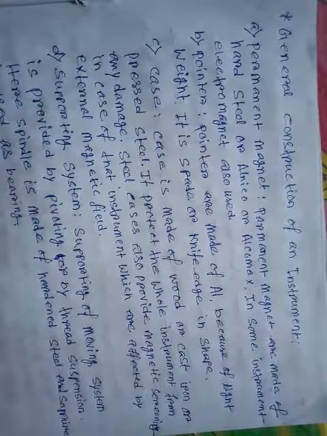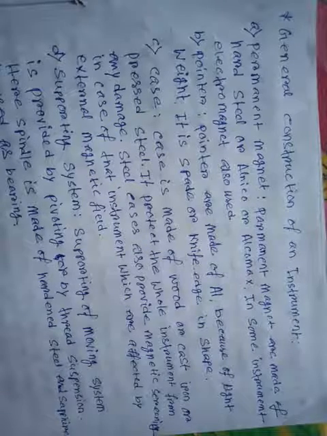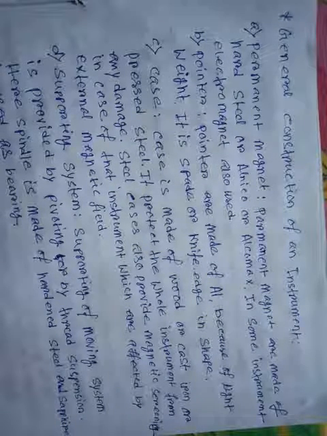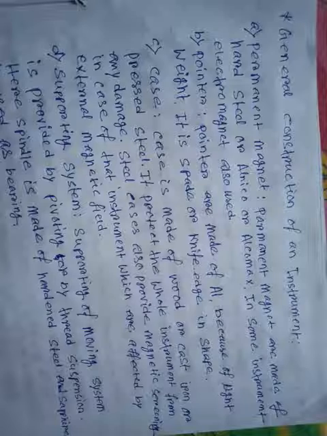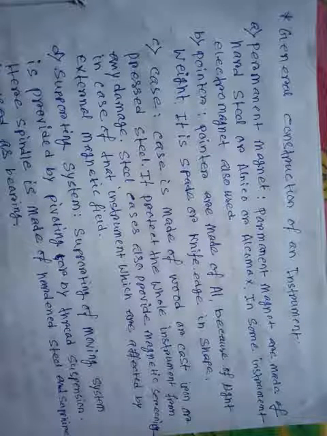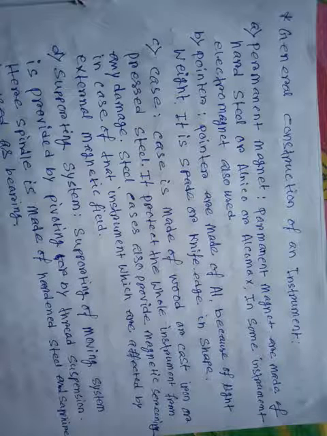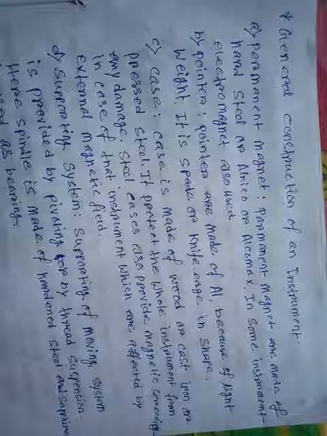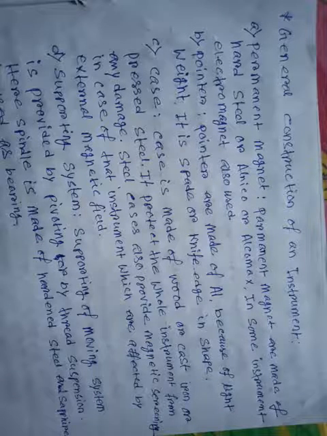Option C, case. The case is made of wood, cast iron or pressed steel. The case is the outer part of the measuring instrument that is used to avoid mechanical damage. It protects the whole instrument from any damage.